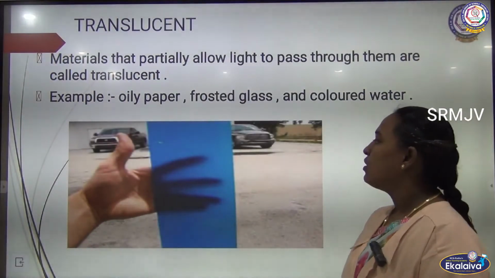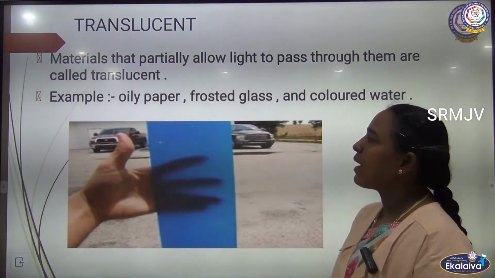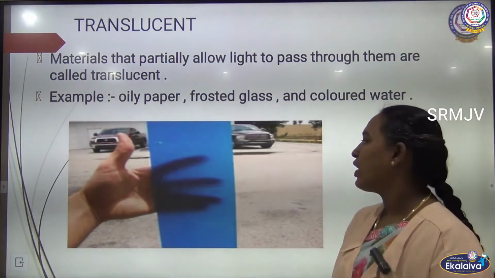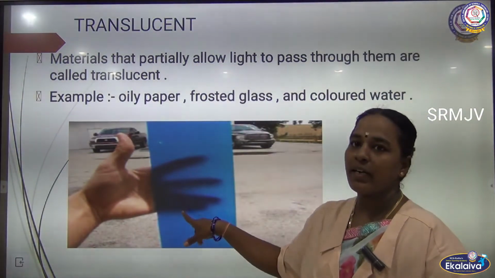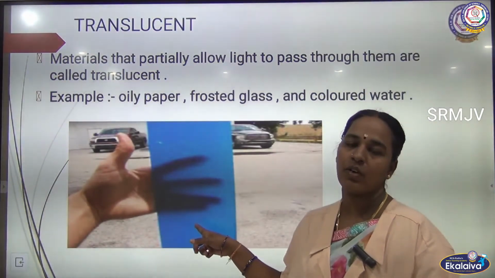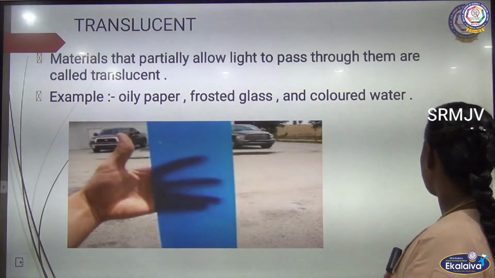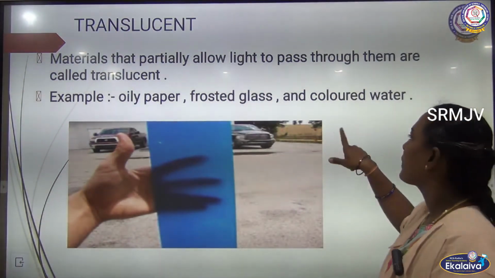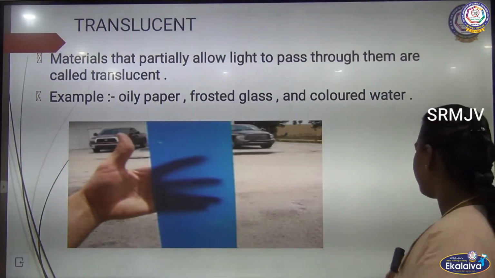Translucent: materials that partially allow light through are called translucent. You can see that something is there, but we cannot see clearly what is there. Objects like this are known as translucent objects. Examples: oily paper, frosted glass and colored water.